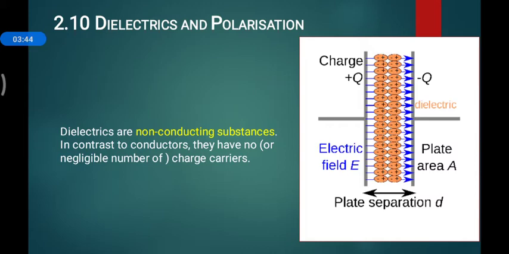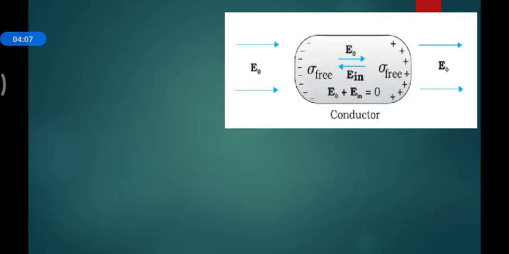So what did you understand in this first slide? Non-conducting materials, some of which are very good dielectrics. What is a dielectric? I will explain. Di means two, and then electrics. What the two electrics mean, you will understand at the end. Let's start with the conductor. Once we understand what conductors do, then we can see what polarization or a dielectric material can do.